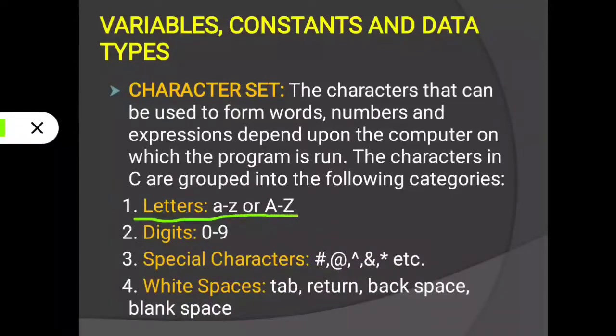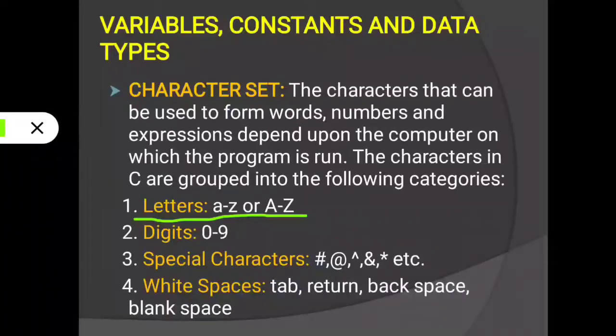Letter means English alphabet. We can use small a to z or capital A to Z. I already told you C is a case sensitive language, yes or no? Case sensitive means capital A is not equal to small a. So capital A and small a we treat as two alphabets. For that we use capital A to Z and small a to z, that is 26 plus 26, which is 52 characters.